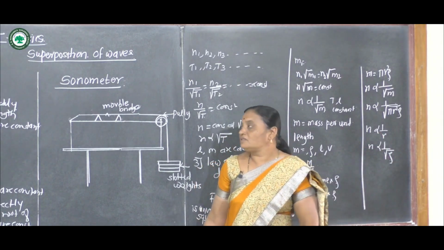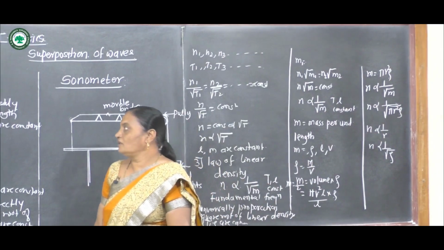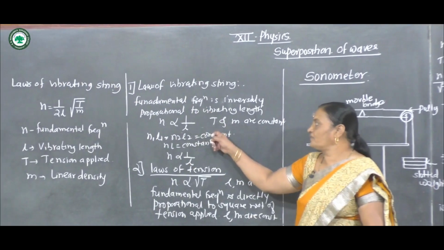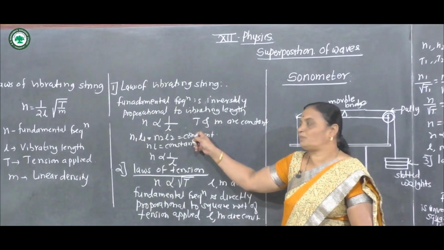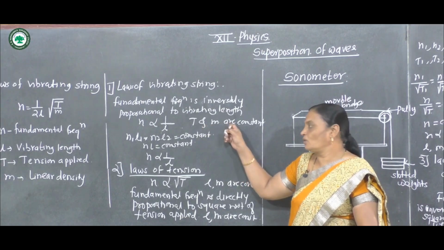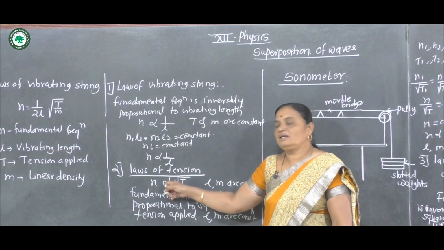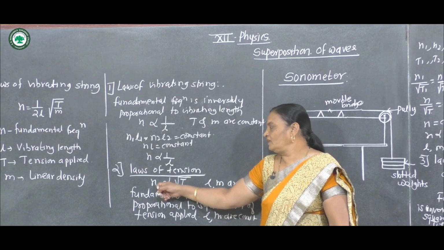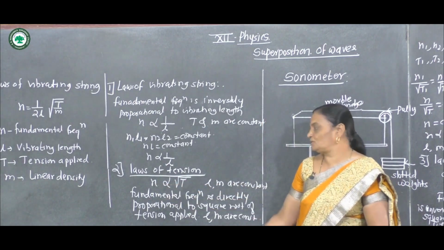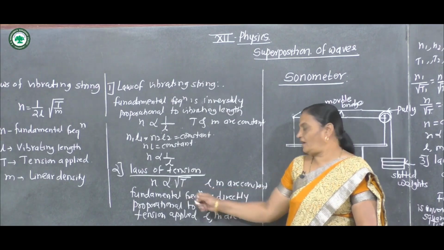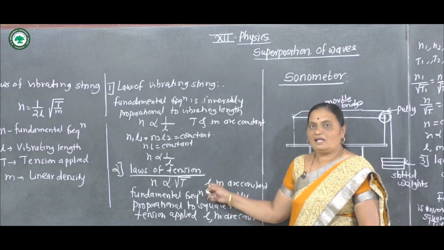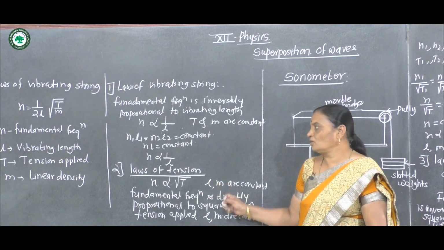There are three laws of vibrating string. The first: fundamental frequency is inversely proportional to vibrating length, where T and m are constant. The second is the law of tension: fundamental frequency is directly proportional to the square root of tension applied, where L and m are constant, that is, vibrating length and mass per unit length are constant.